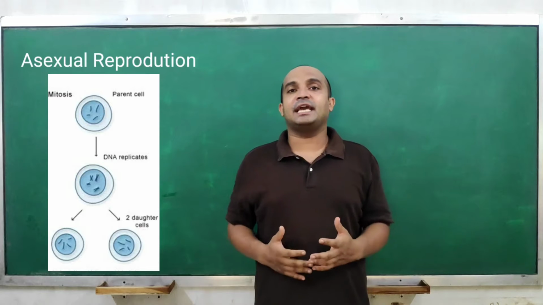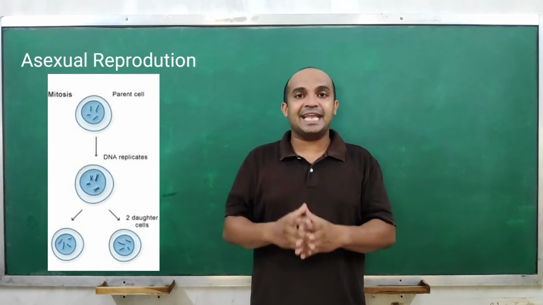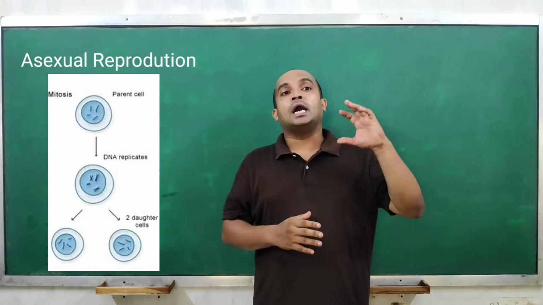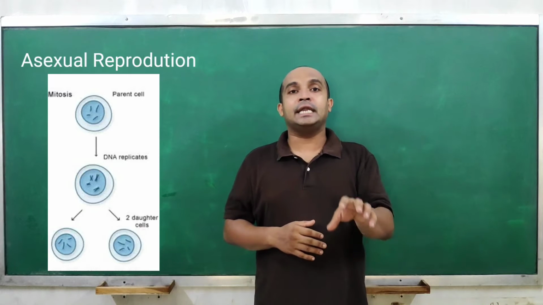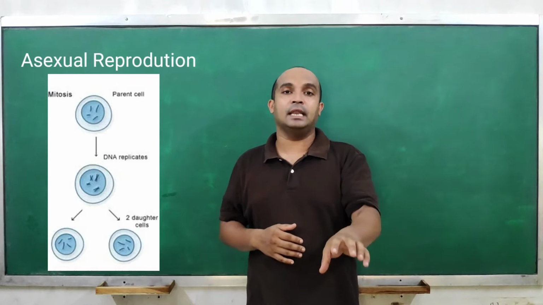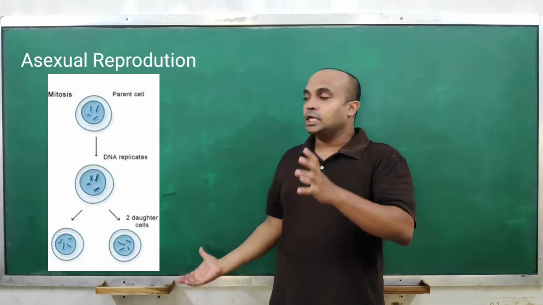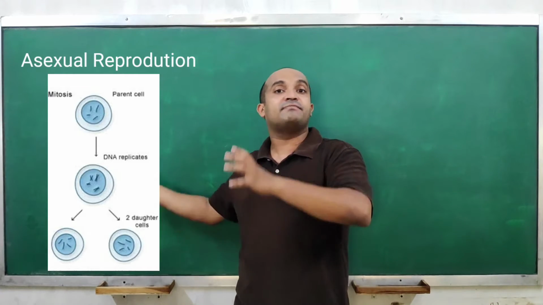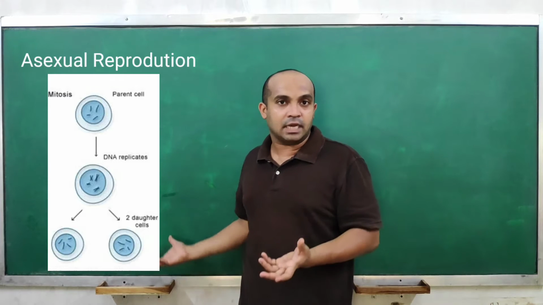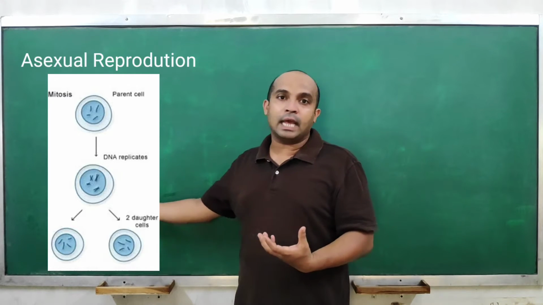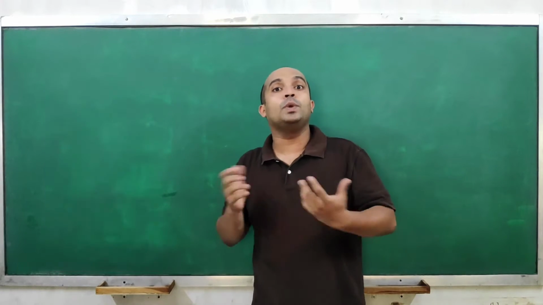But in a rare phenomenon, the change in the DNA molecule can cause a better change in that cell, which makes it better than others. It would survive better than others, and it will be added to the population as a new variant.